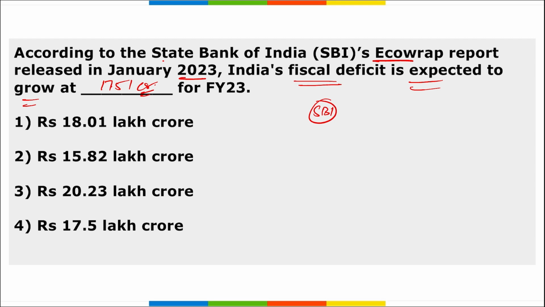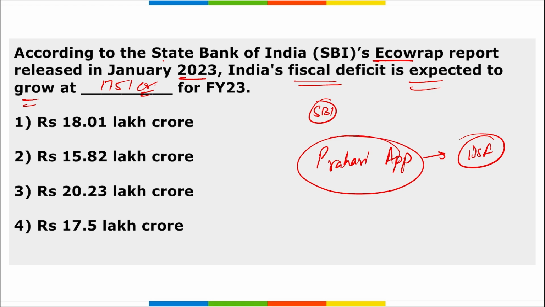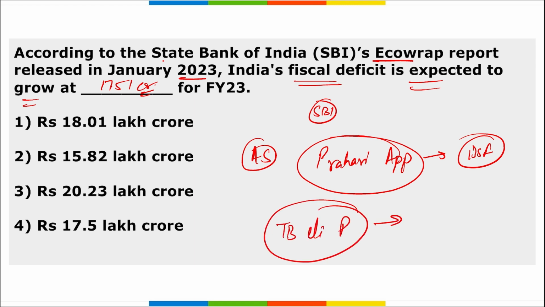Then if I ask you, apart from this, tell me, Prahari app, that is for the Border Security Force BSF, it was launched by whom? Amit Shah, our home minister, launched this particular app. Then recently TB elimination project was launched in 2 states. Which are those states? By Indian Oil they launched this. So it was launched in which 2 states? They are UP and Chhattisgarh.